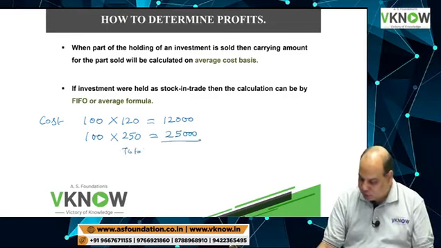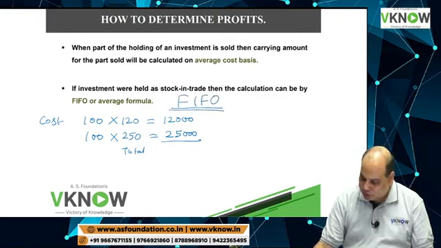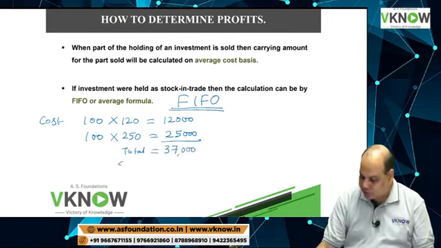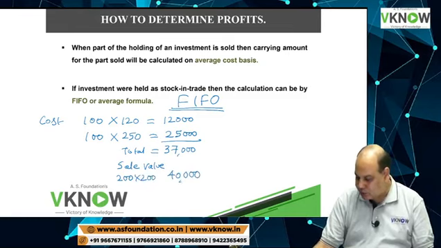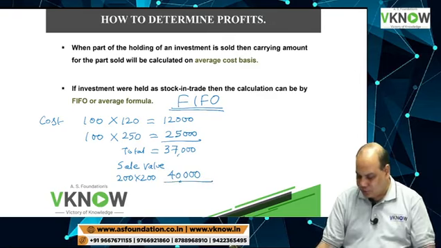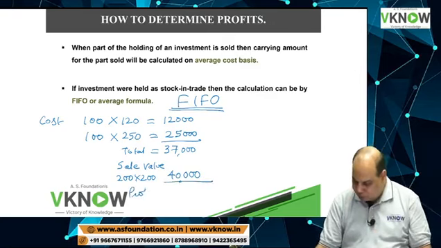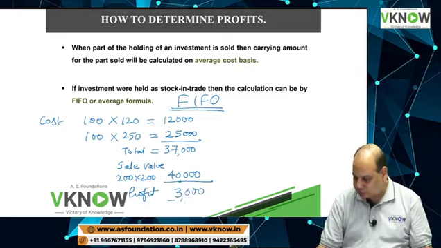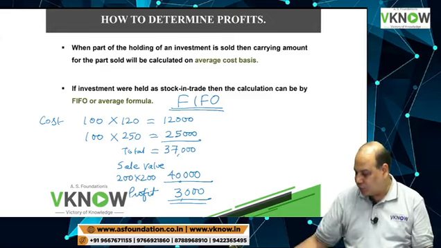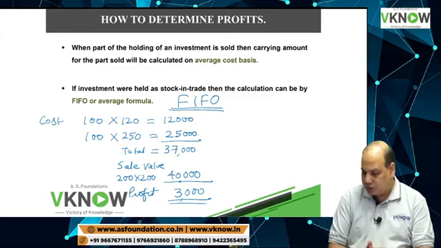So my total cost of investment sold is 37,000 and my sale value is 200 into 200, which is 40,000. Therefore, the profit will be 3,000.